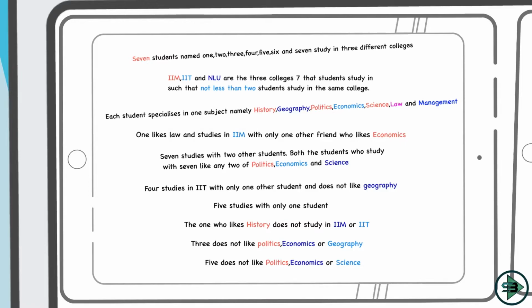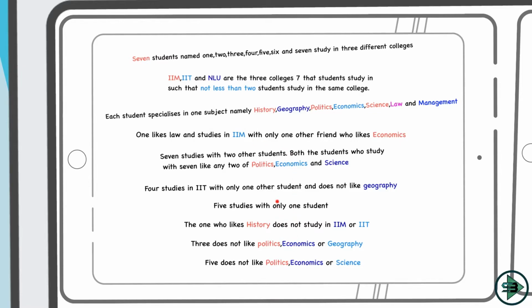What else? Each student specializes in one subject, namely history, geography, politics, economics, science, law and management. Okay, 7 students, 7 subjects and 3 colleges, such that each college will have a minimum of 2 students. Okay, and that's my understanding of this. So with this understanding, let's draw the table. I don't think there is any other information.